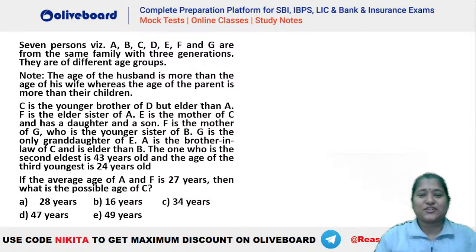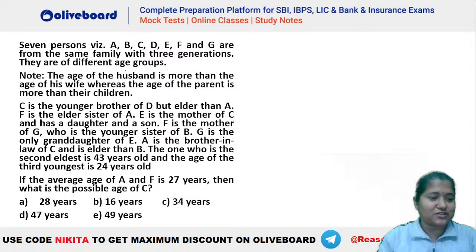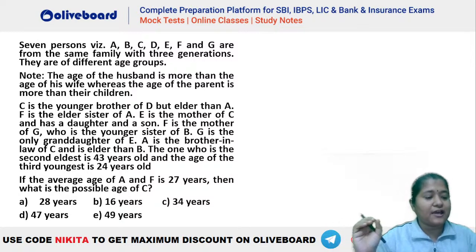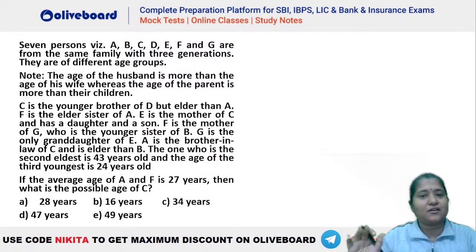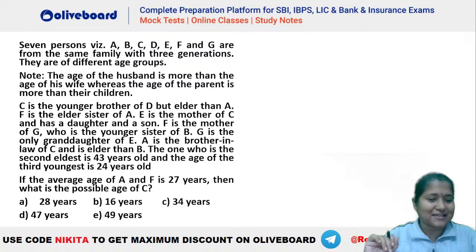Chalo, let's try this question out. Okay, let's see how this particular question is to be done. This is a very interesting question. Okay, 7 persons are there in a family tree with 3 generations. They are of different age groups. In the note, it is given the age of husband has to be greater than that of his wife, whereas the age of parent is more than their children. Right? So husband has to be elder to his wife, and similarly, parent has to be elder to their children. Okay, Naveen also is getting 34.